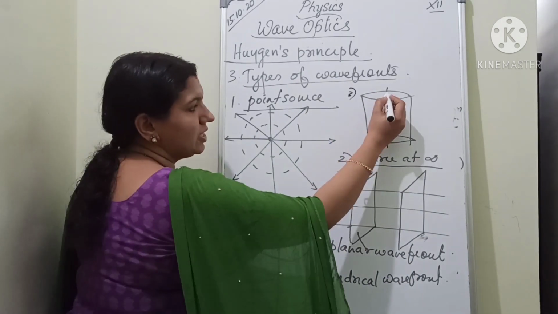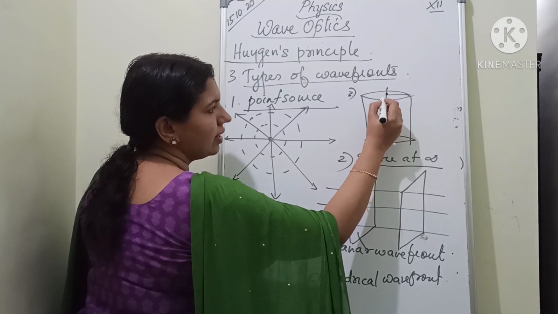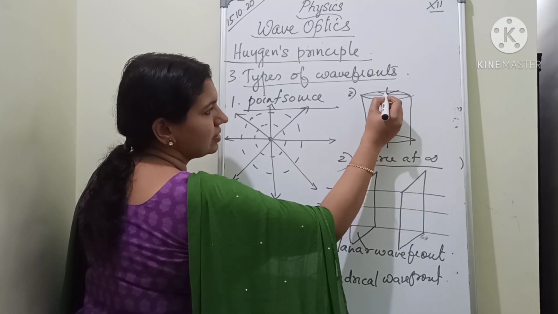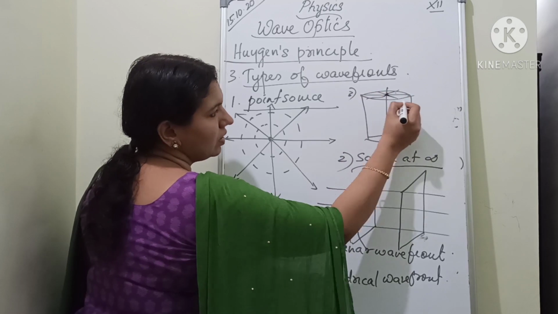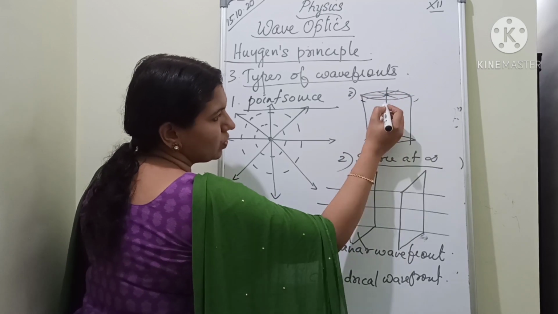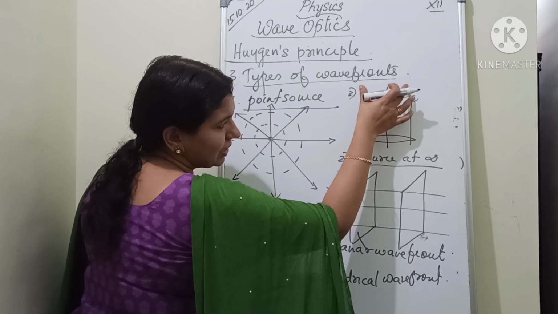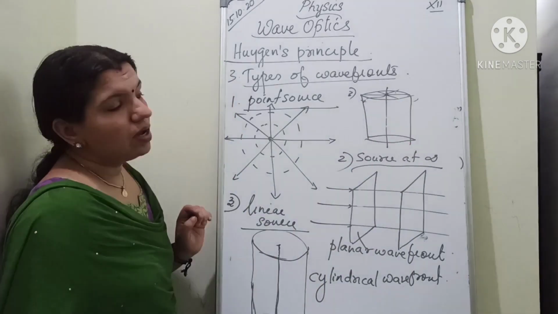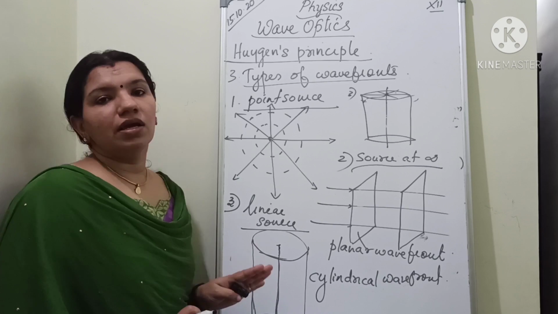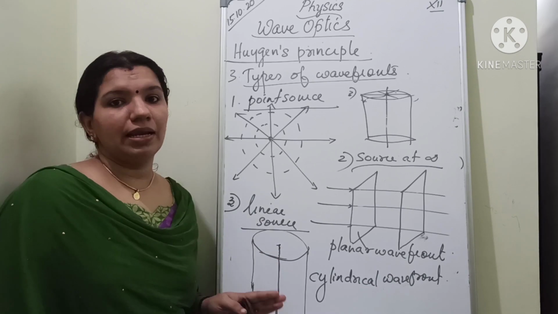Each point, if I am considering, the light rays will be moving like this. So what about the wavefront? It will be spherical for each point like that. As a total, it will be in the form of a cylinder. So I can say that for a linear source, it will be cylindrical in shape.